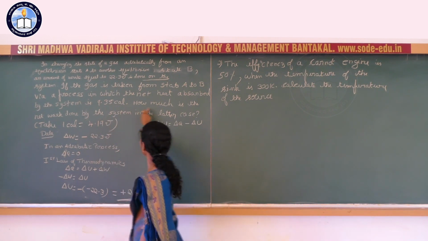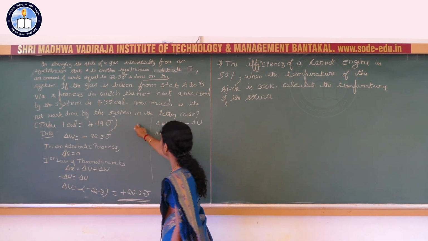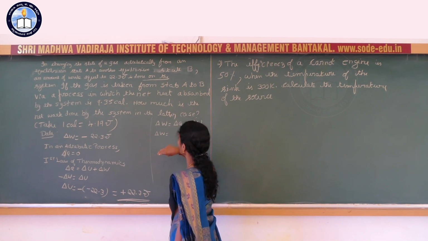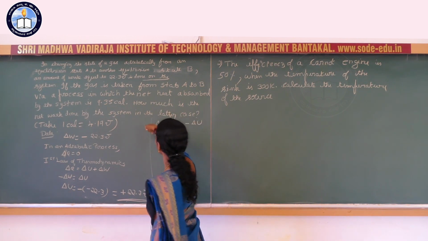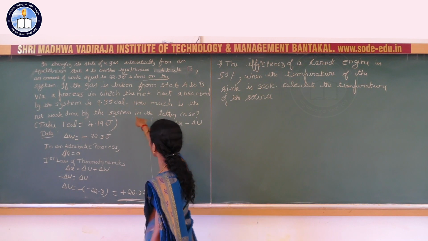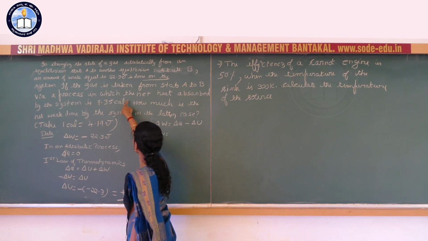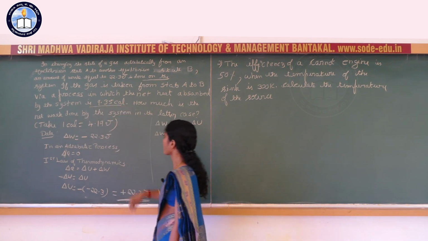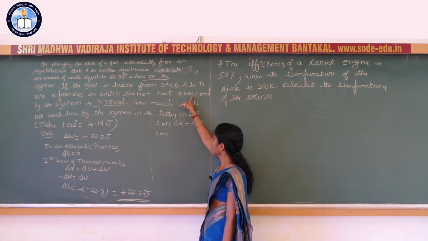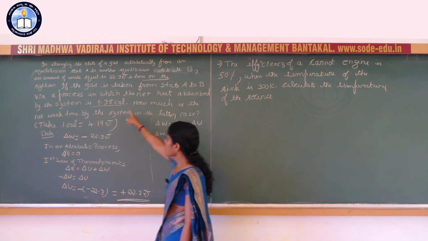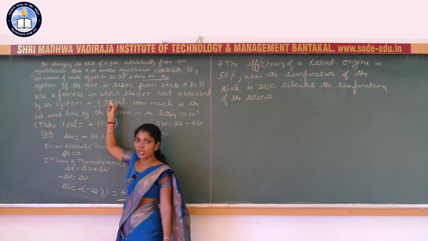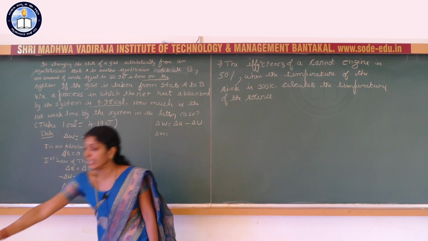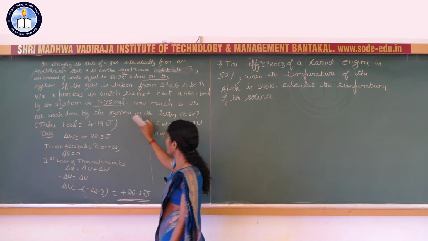See here, how much is the net work done by the system in the latter case. Here they have given the net heat absorbed by the system as 9.35 calorie. The net heat absorbed, that means here they have given Q in terms of calorie. You have to convert it into the appropriate joule.